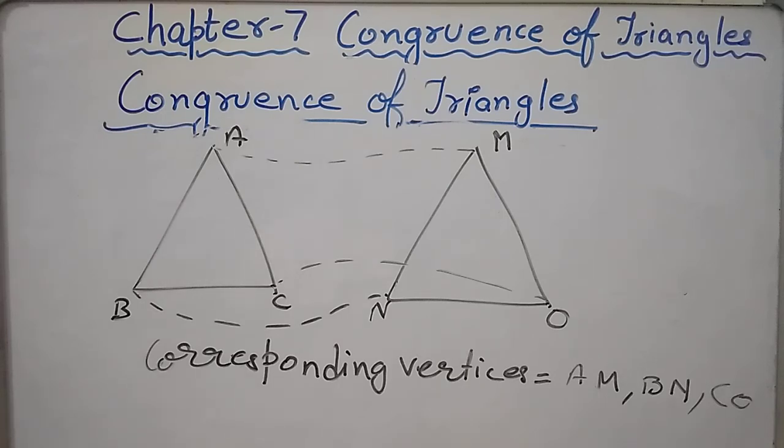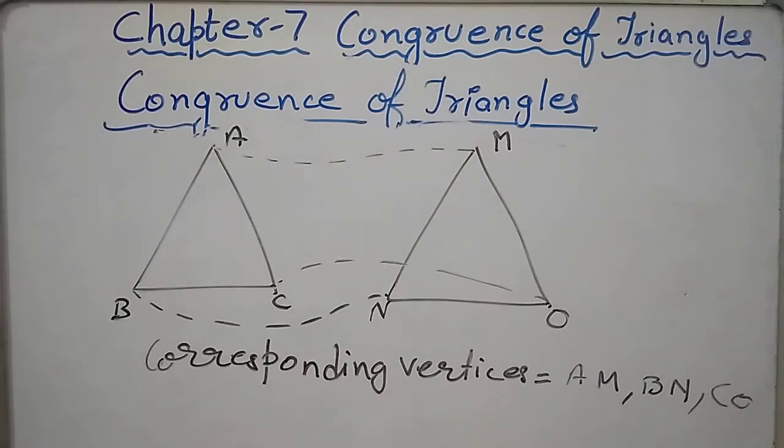I'm already saying that these two triangles are congruent. That means they are overlapping or superposing each other. Now we have to understand that whatever vertex is overlapping another one, they are said to be corresponding vertices.